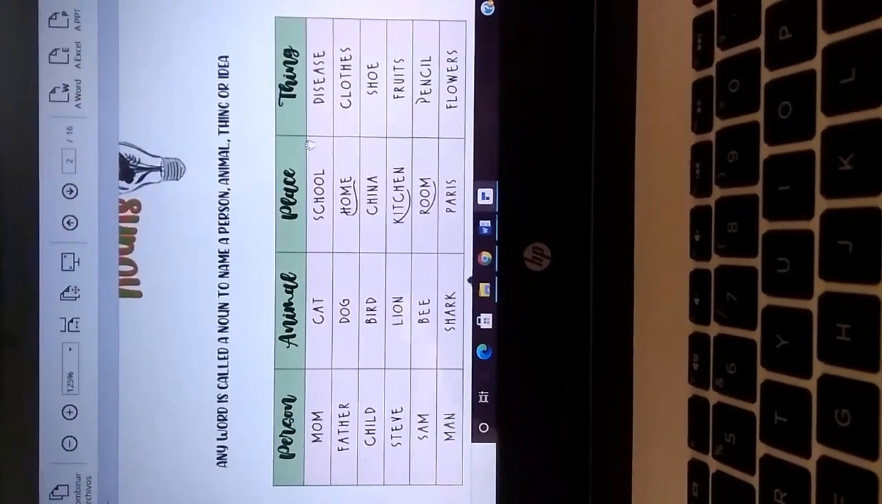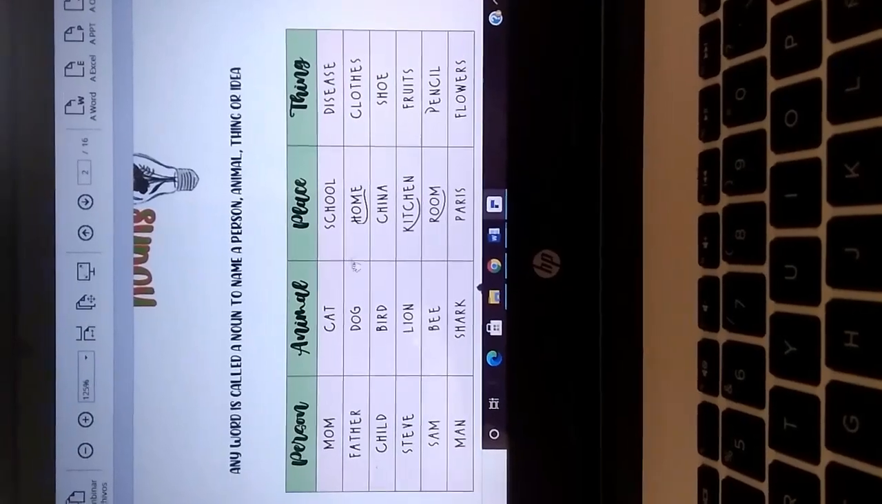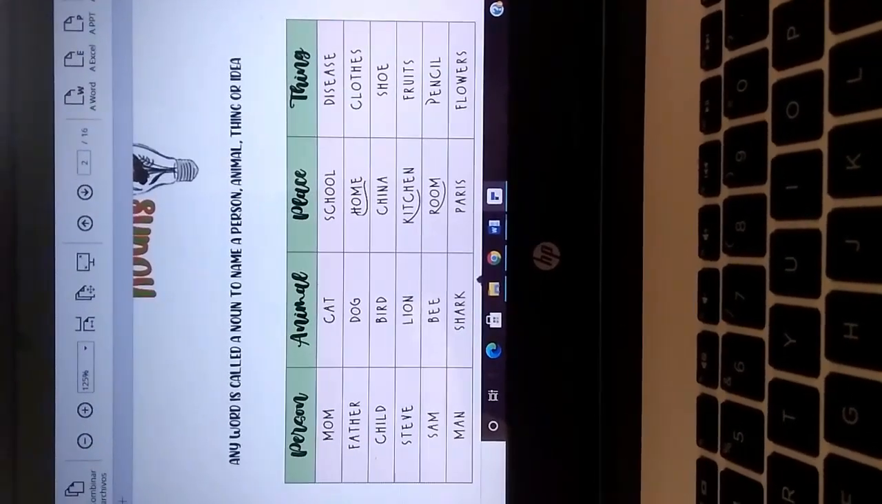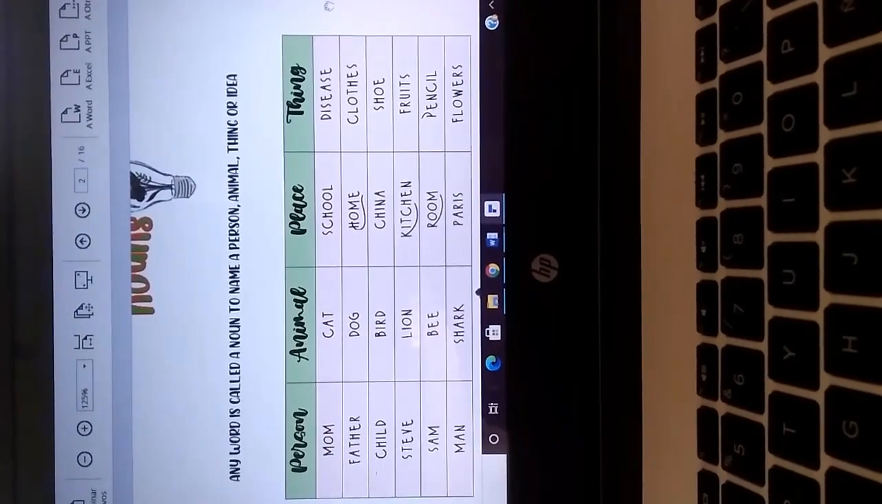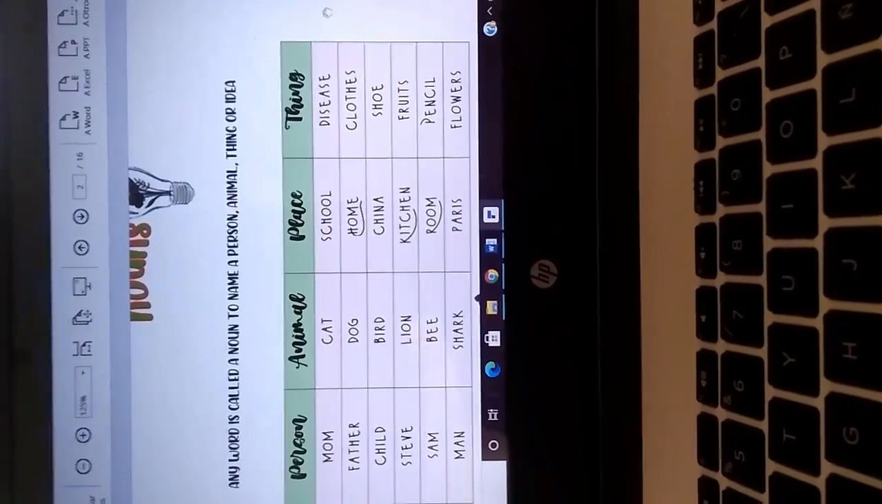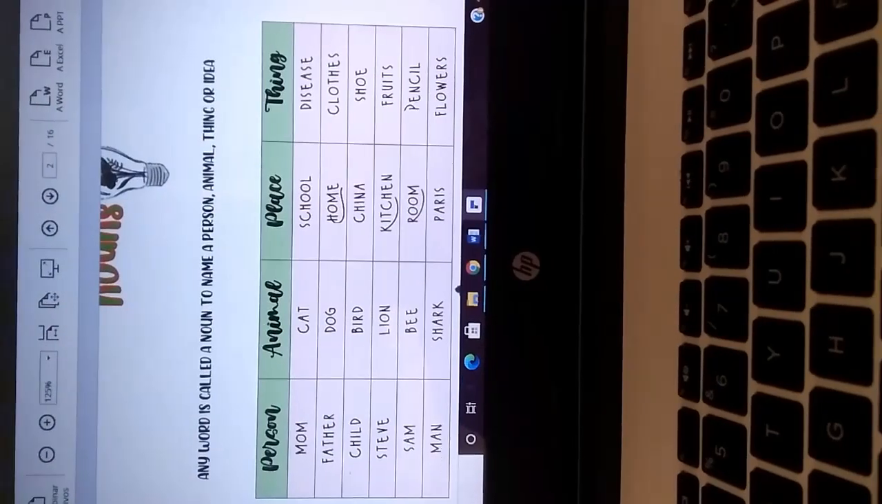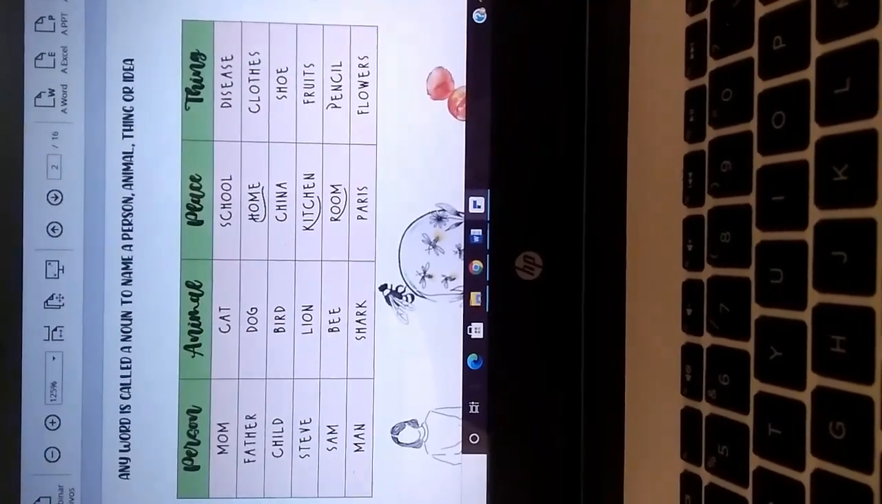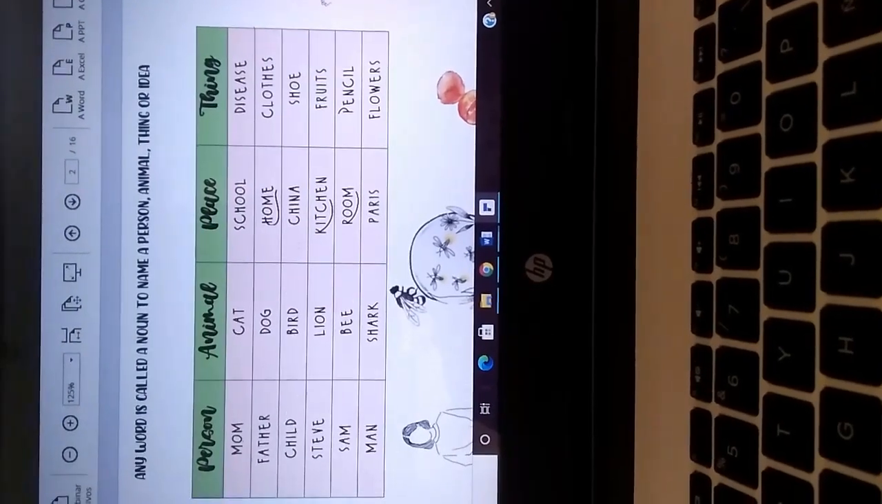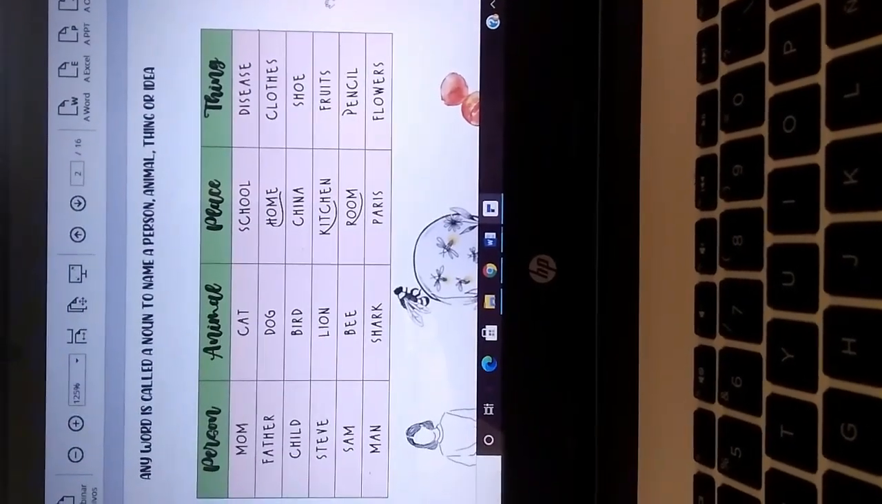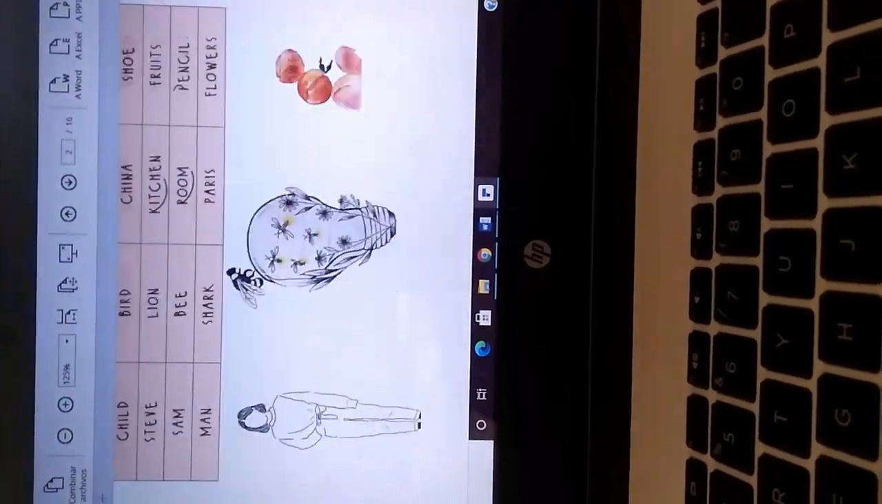Like a person, for example, mom, father, Sam, me. Animal: cat, dog, lion, shark. Place: school, home, kitchen, room. Thing: clothes, shoes, fruits, flowers.